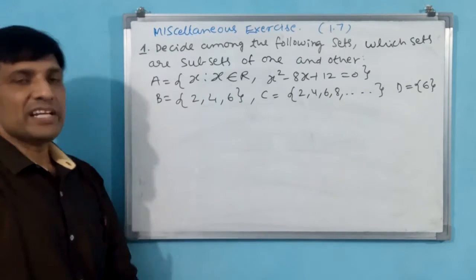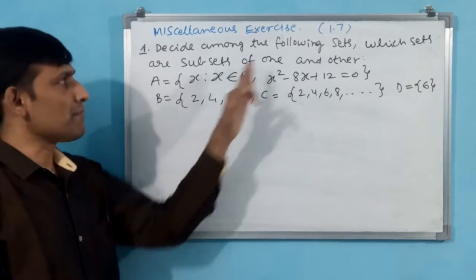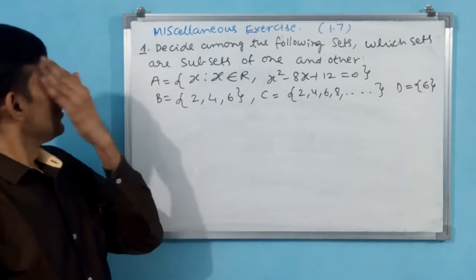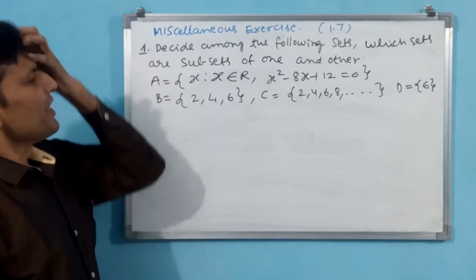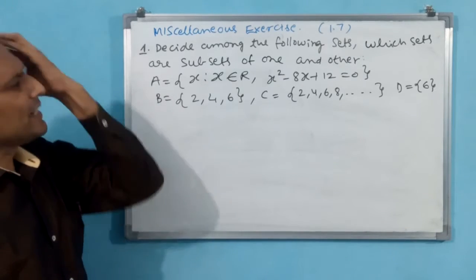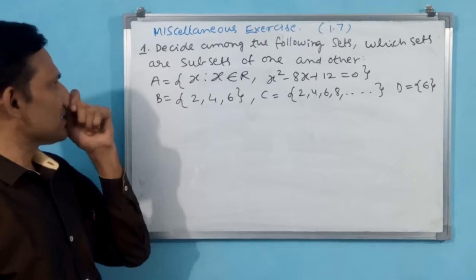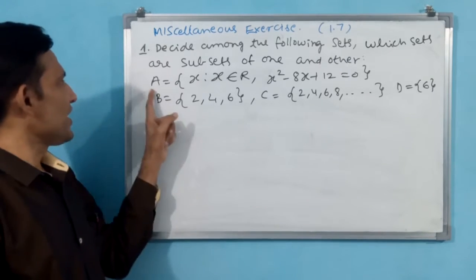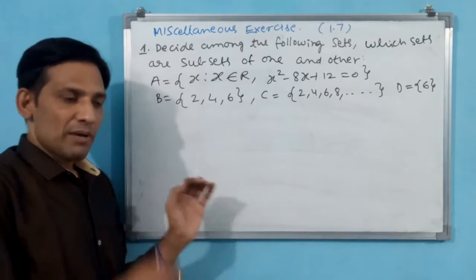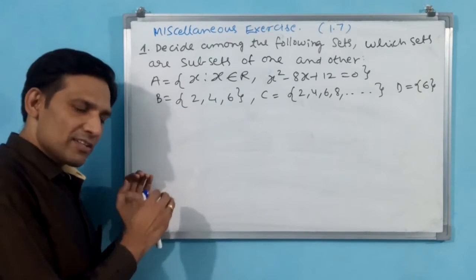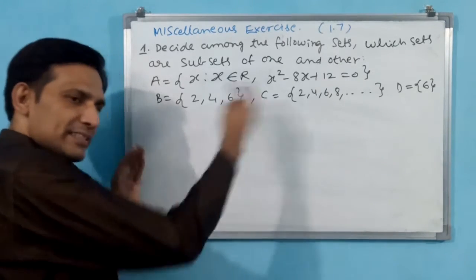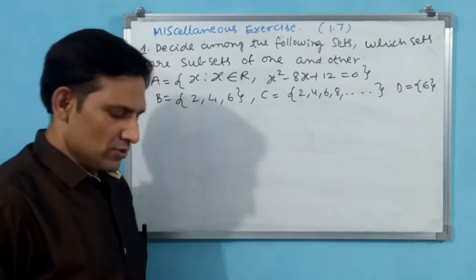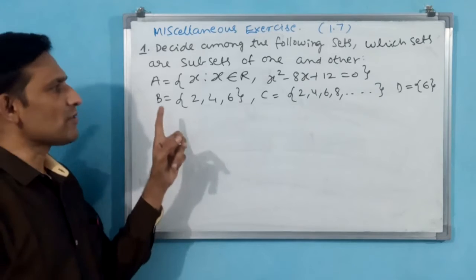See miscellaneous exercise. This exercise number we have given 1.7 according to our convenience. You see first question: decide among the following sets which sets are subsets of one another. 4 sets they have given, A, B, C, D. He is asking whether these sets are subsets of some other sets among them. Then you have to write which are those. See, here one thing we can observe.